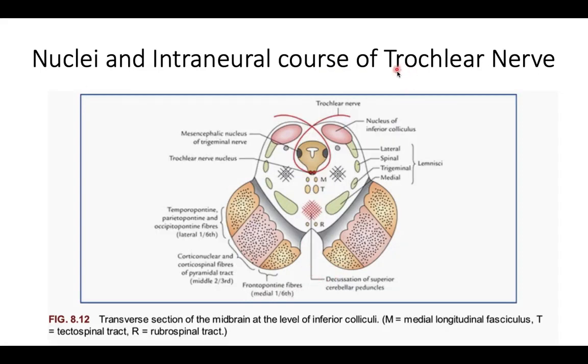Now the course of the trochlear nerve, as I said, after arising from the motor nucleus of the trochlear nerve, the fibers go backward on both sides, and this is the place where the superior medullary velum is there. They cross, decussate here. Left goes to the right side, right goes to the left side. After decussation, they go outside.